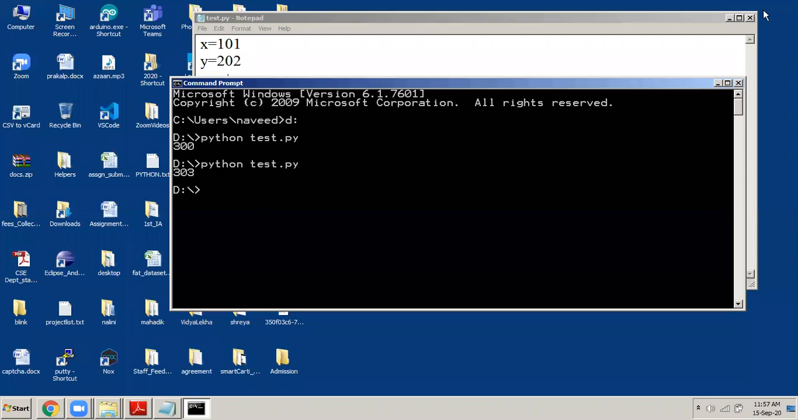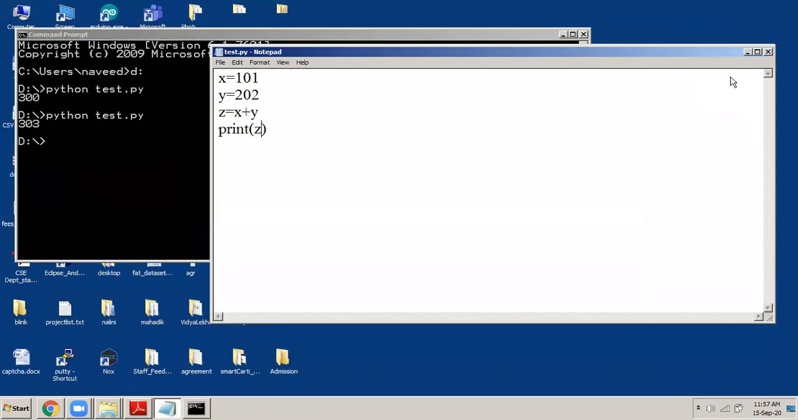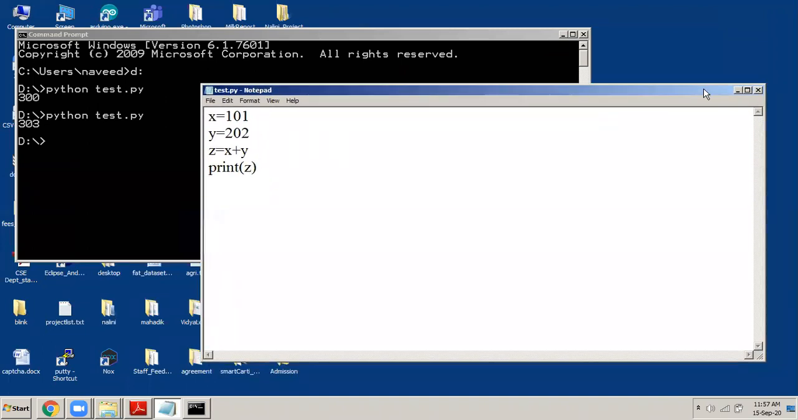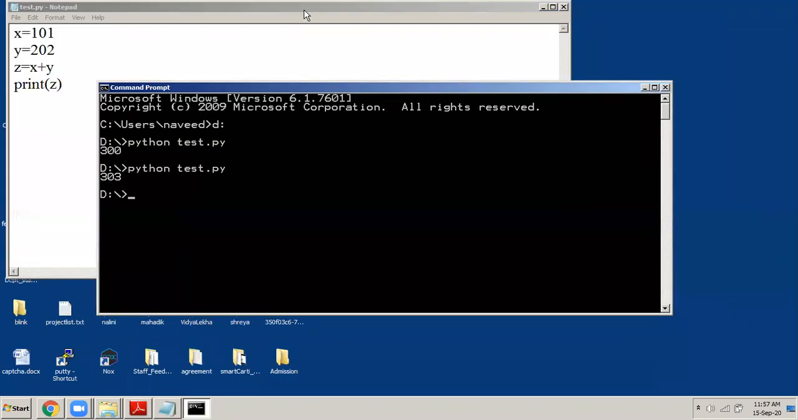Okay, so this is how I execute Python programs. This is one way of writing Python programs and executing them. Type the program, save it, come to the command prompt, and type Python test.py. It executes that program. There is another way of executing Python programs. I will show you that now.